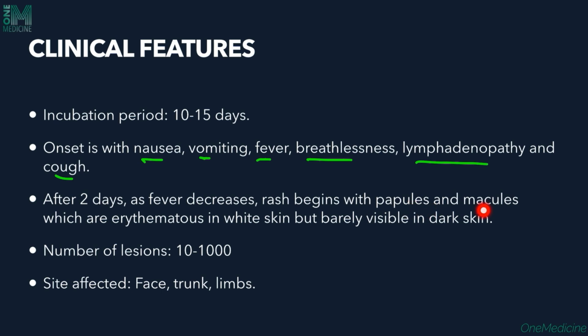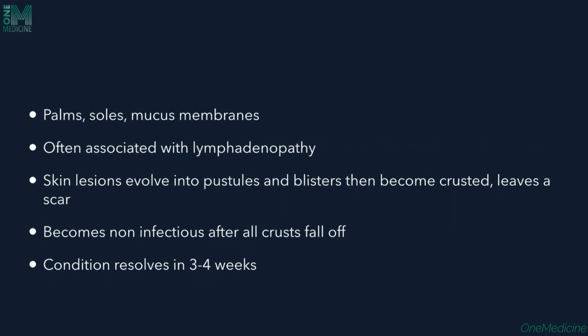That is the papules and macules, which are erythematous, red-colored, and can be seen on white skin, but are barely visible on dark skin. The number of lesions can range from 10 to around 1,000, and the commonly affected sites are the face, trunk, and limbs. Palms, soles, and mucous membranes can also be affected. Cervical lymphadenopathy can be present, which is one of the important findings here.